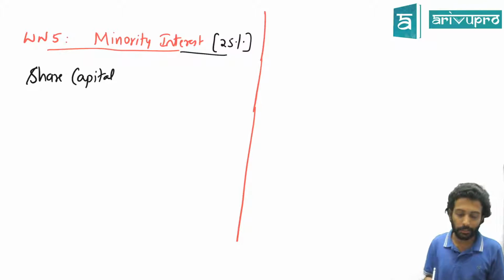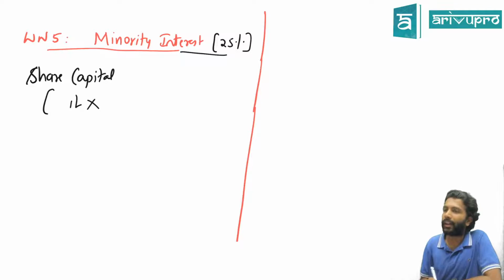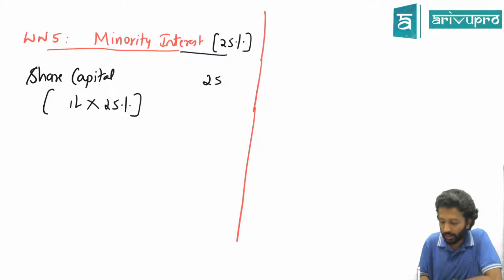S Limited. Check the balance sheet of S Limited. How much is the total share capital value? 1 lakh. Sure. So 1 lakh, and minority interest owns about 25%. So what is minority interest's share? He owns 25,000 of share capital. Share capital is always shown at face value, so he'll get 25,000 only. Fair enough. Next, what will he ask for? Add his share of pre-acquisition